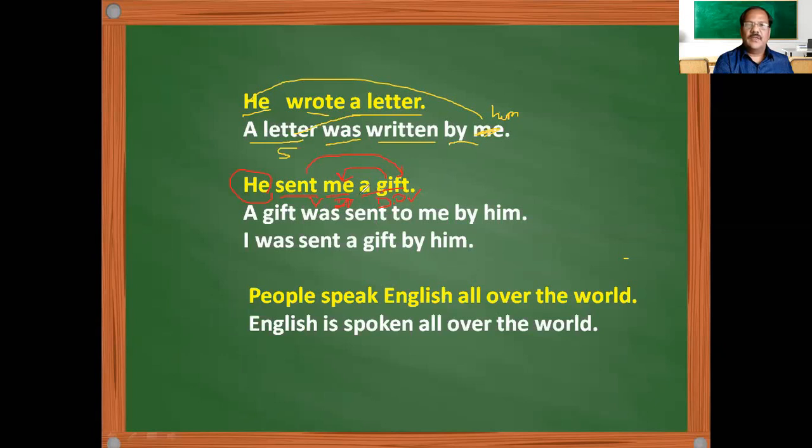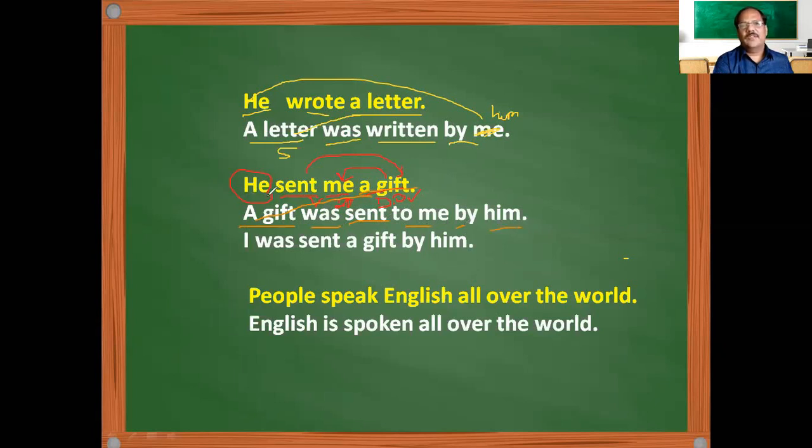So that means you have to take the direct object as the subject once. That means a gift, and a be form in the past, because we are using the past be form, and the third form of sent is sent only. And "to me" we wrote because me has come here, and we have used by, and this he has come here as him.